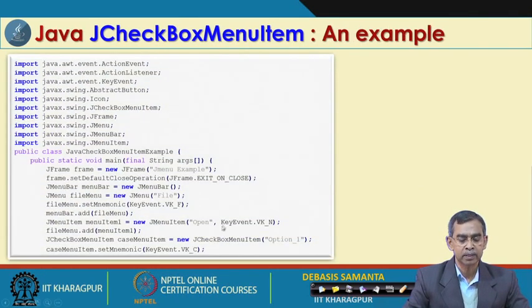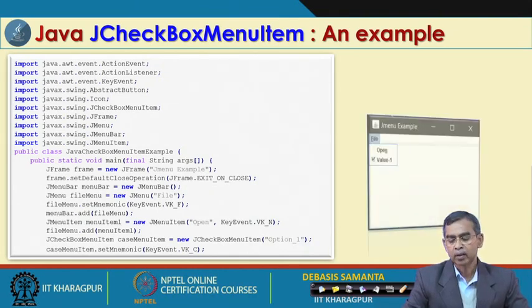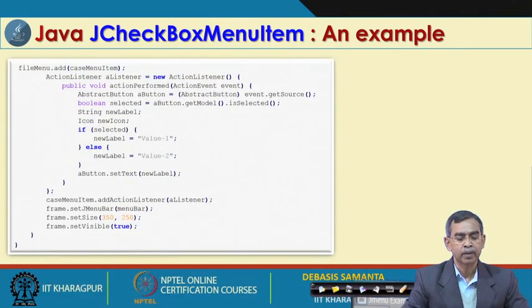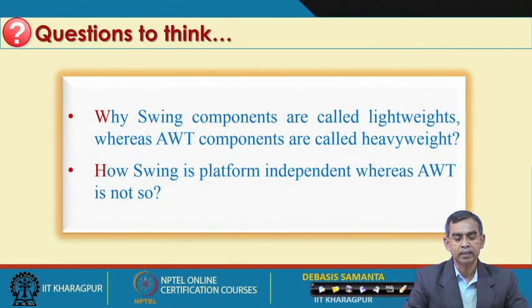In this example we have added many things: button, JFrame, menu, menu bar, menu item, and action event handling is also used here. You can verify this program and check how it is working. It looks like the checkbox menu item: file, open, close, save, save as, all these things you can add. This is the part of the program that you can run.